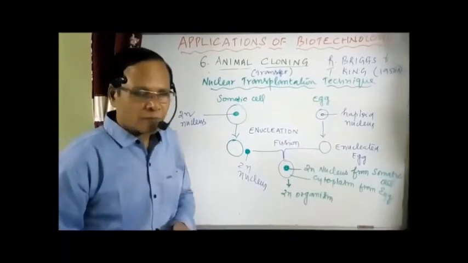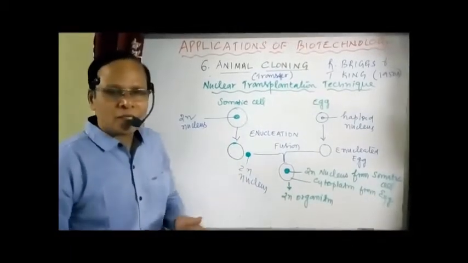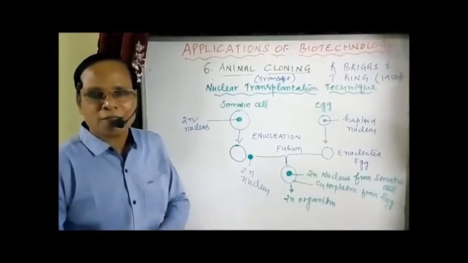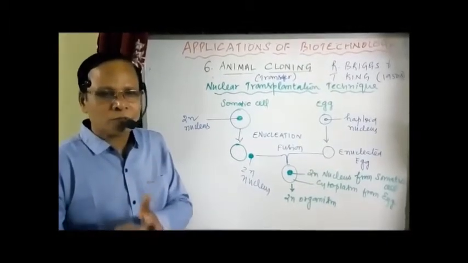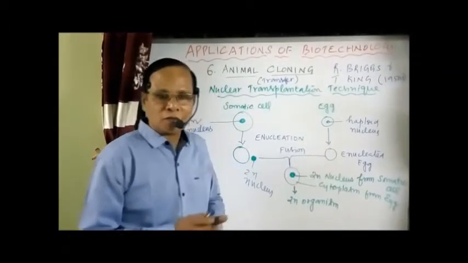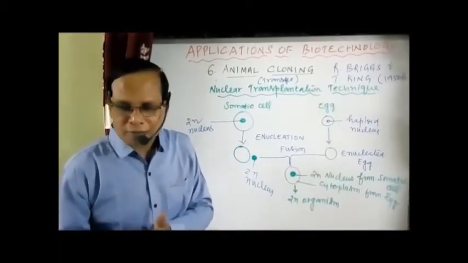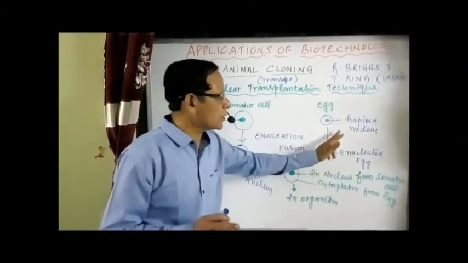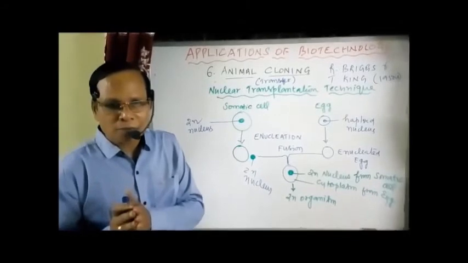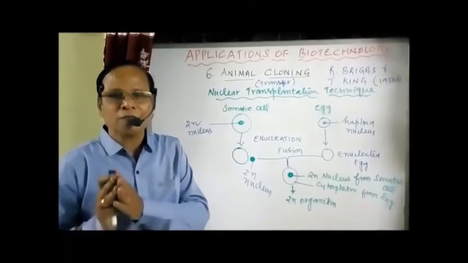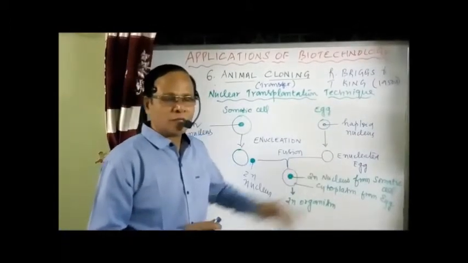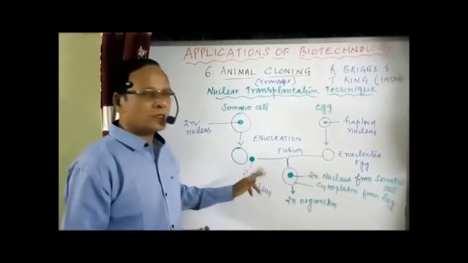What is the reason? The somatic cell cannot give rise to an organism, though it contains the full complement of chromosomes, namely diploid. The egg cell cannot give rise to the entire organism, though it is a sex cell, because it contains only a haploid nucleus. So we need the cytoplasm of the egg, because it contains factors for development, and we need the diploid nucleus.